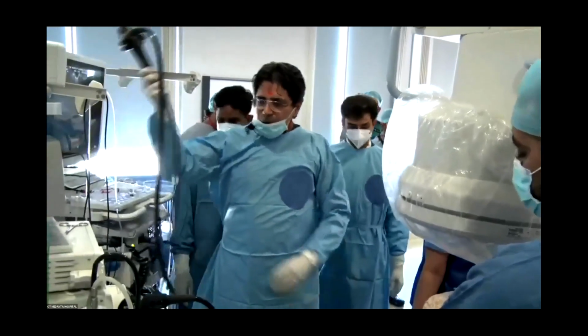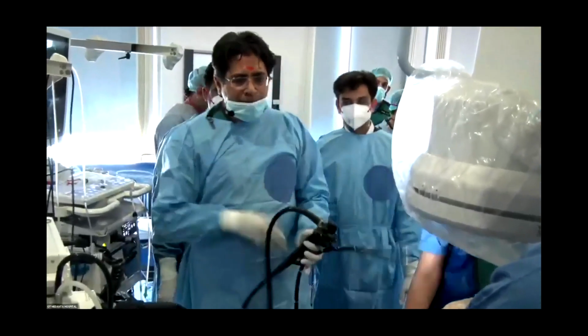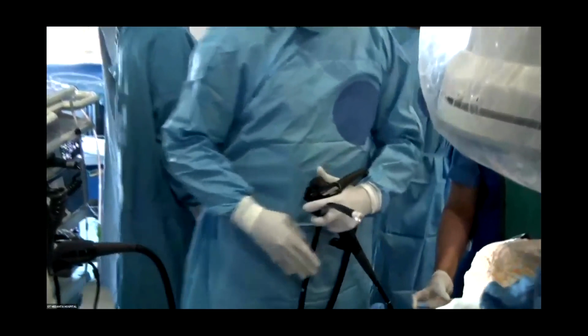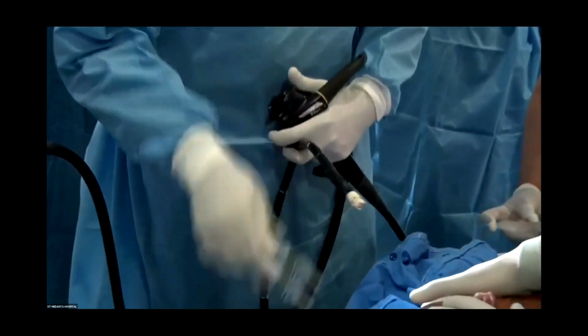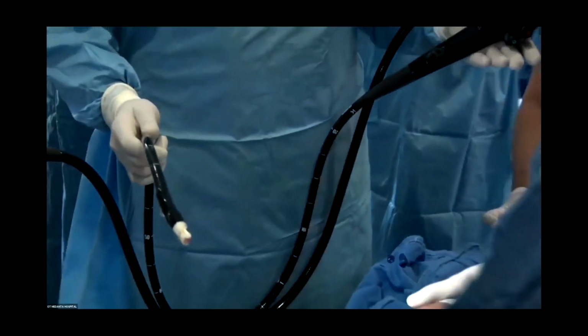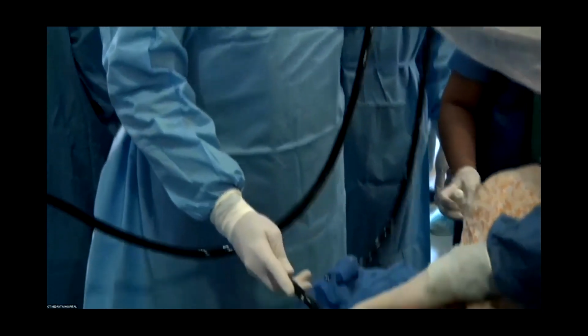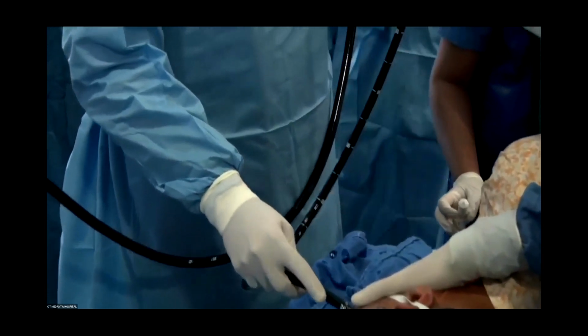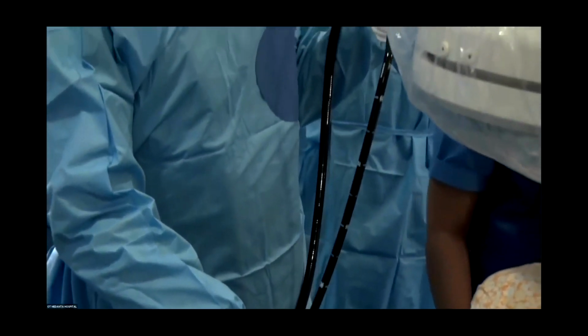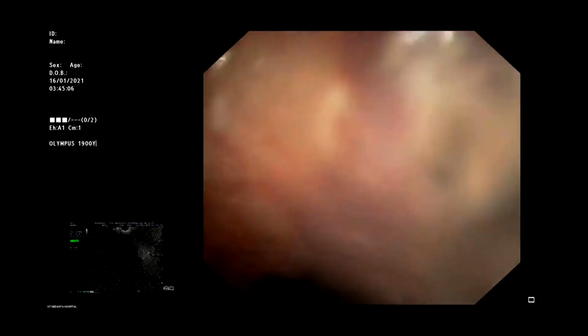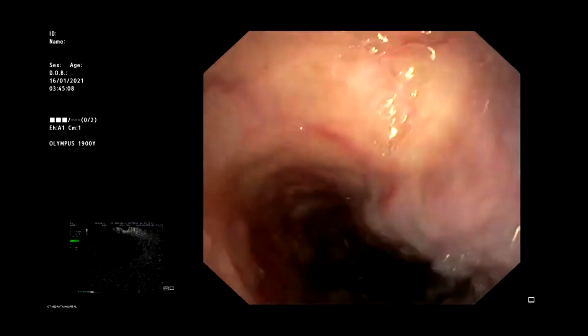As I'm planning to do the EUS guided coil and glue, I'm directly shifting and taking my scope to the linear echo endoscope by Olympus. I'm using the GF UCT 180 series. The most important thing is while intubating, I have seen one death. It is important that your scope should not tear the esophageal varices. That is very important. Can you see the esophageal varices?